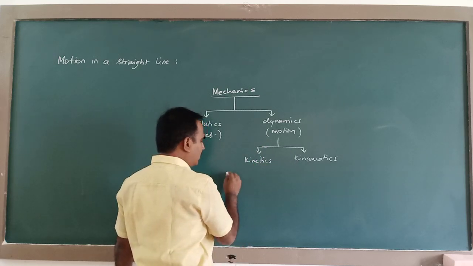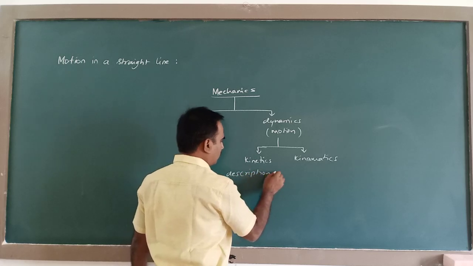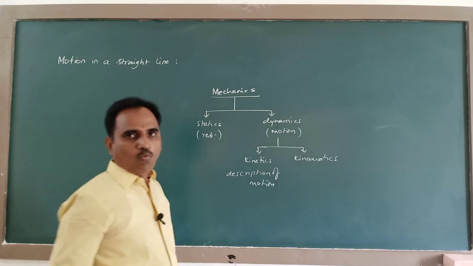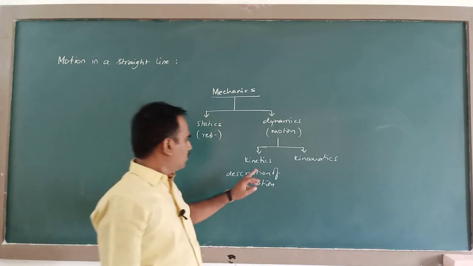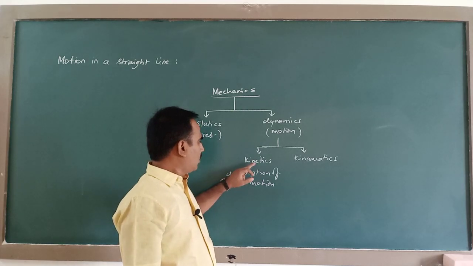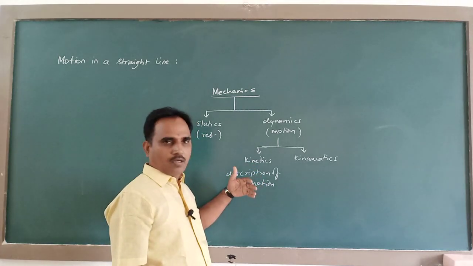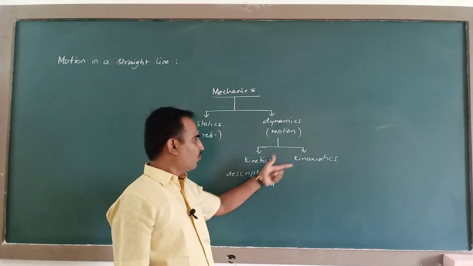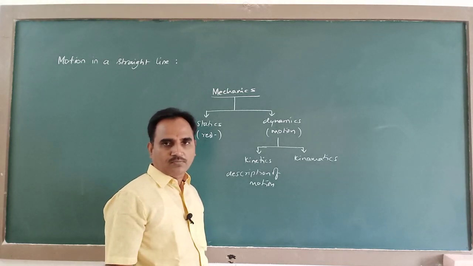This kinetics deals with the description of motion. What type of motion the body has. So you come across different types of motion of a body. So kinetics deals with the description of motion, whereas kinematics deals with the cause of motion.